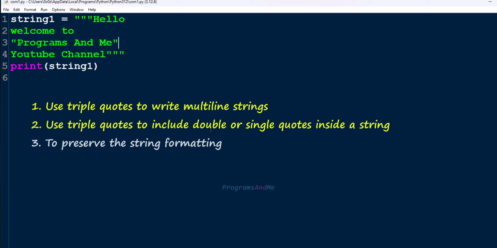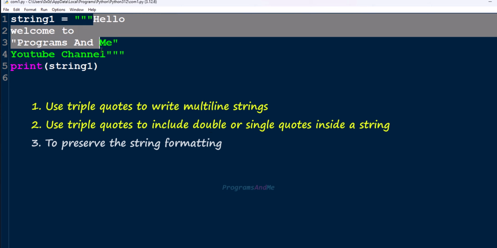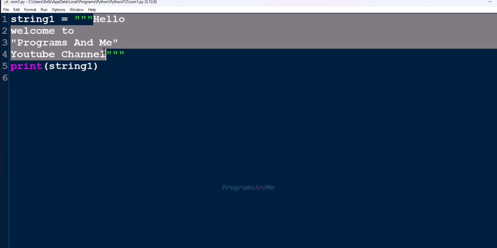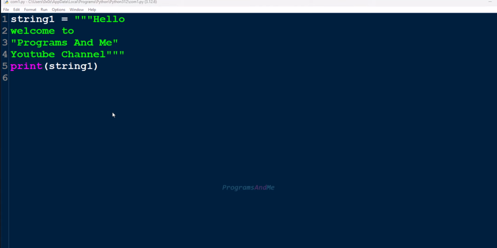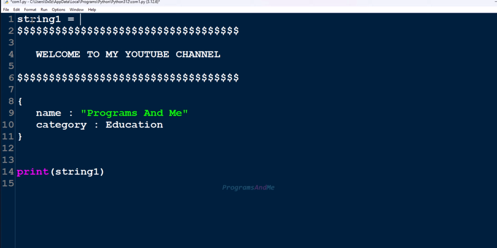Next. Triple quotes in Python can be used to write and print string as it is, preserving all the line breaks, indentation and spacing you include in the code. Whatever we'll write within this triple quotes, it will write and print that string as it is. Let's take another example. I'll include this